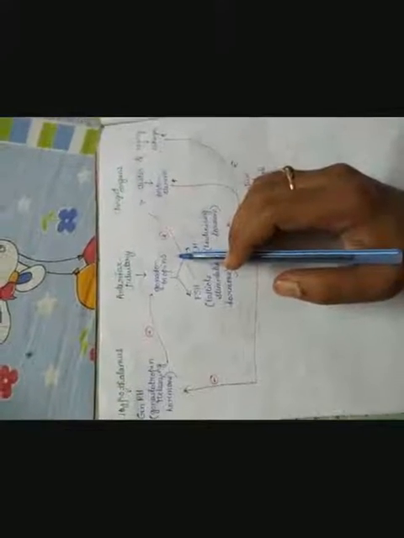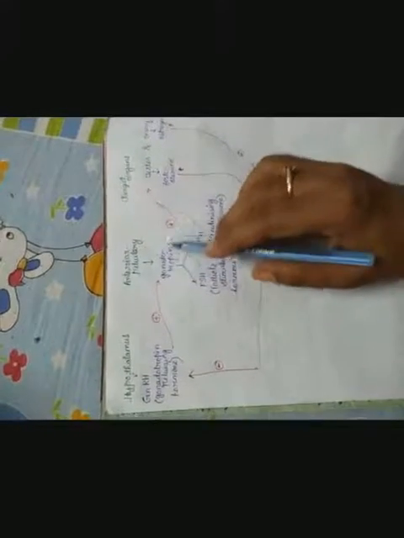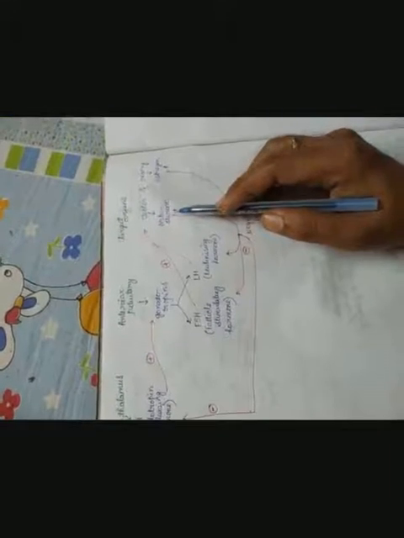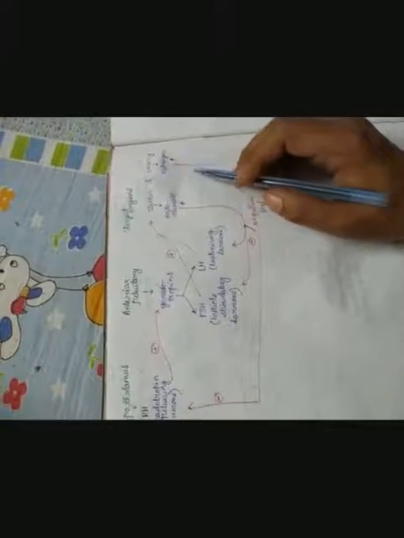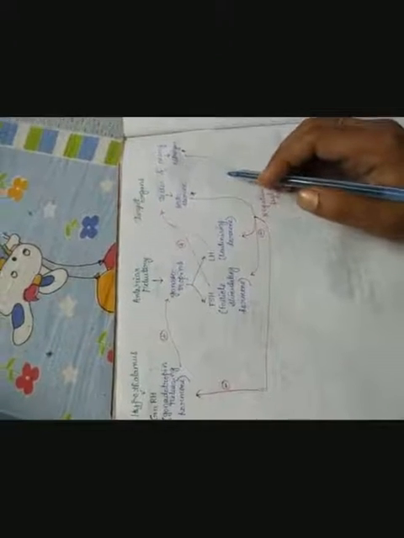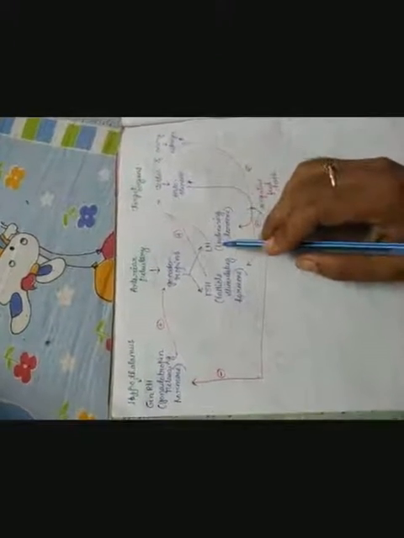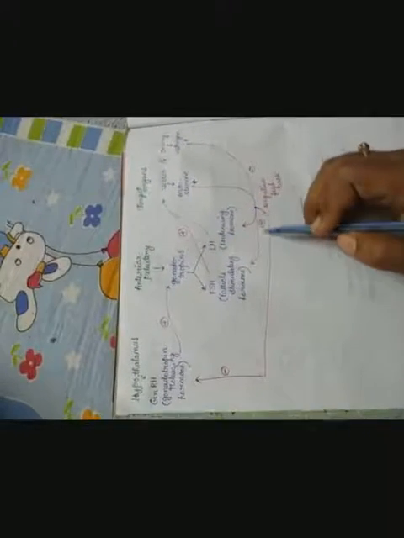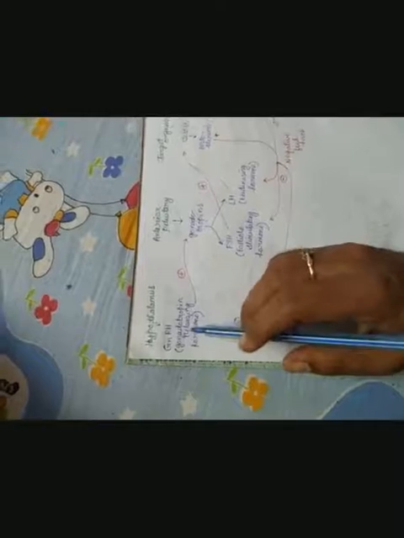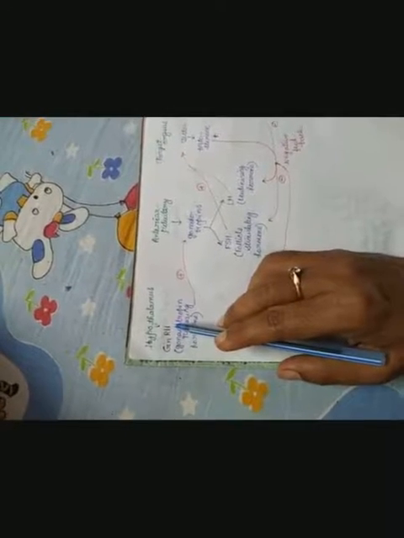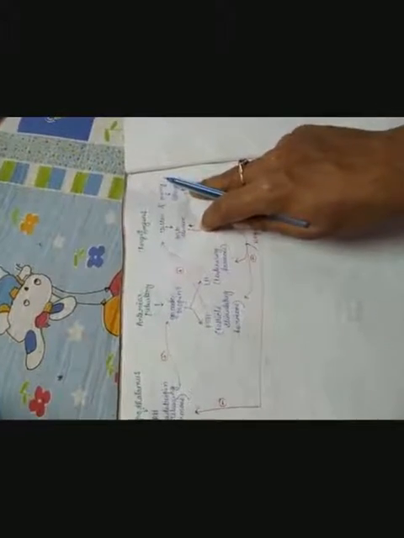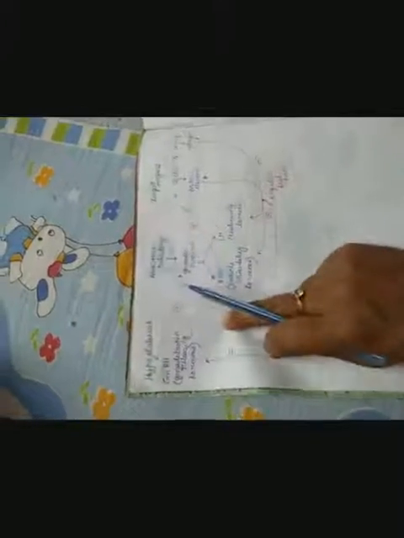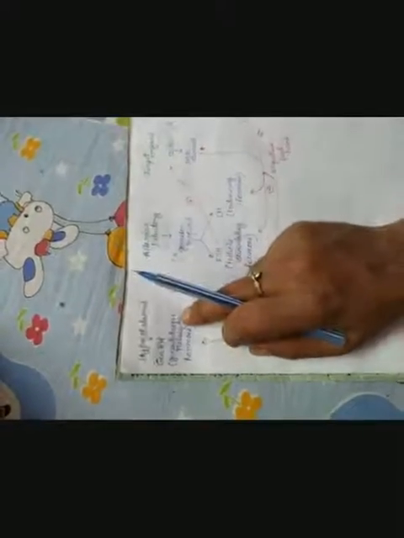So who will inhibit their secretion? See, again here, when the testosterone and estrogen levels become high, they inhibit the secretion of gonadotropins, means FSH and LH, as well as they inhibit the secretion of GnRH hormone. Okay, so when these two hormones are in higher concentration, both of them inhibit the secretion of gonadotropins as well as the secretion of GnRH hormone. Again, a negative feedback mechanism has been found.